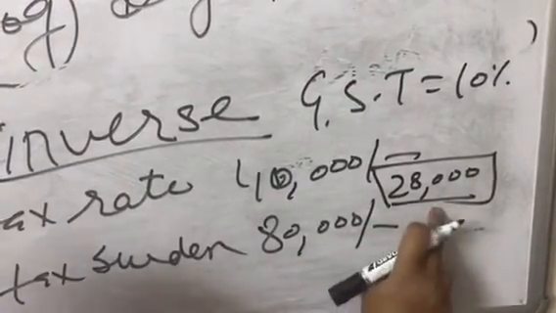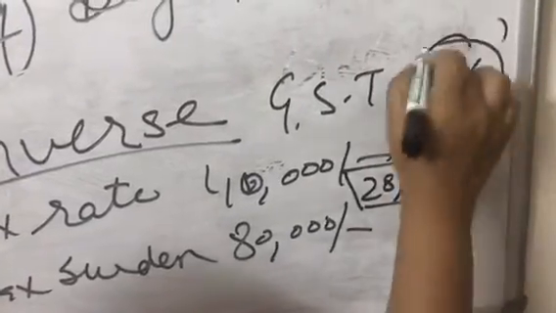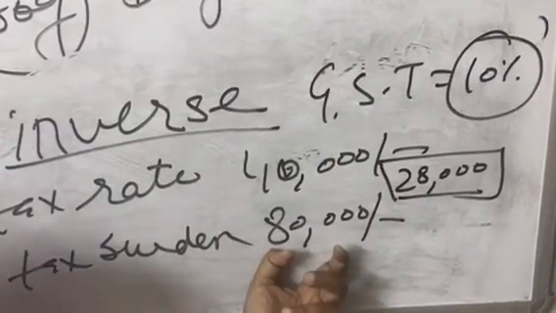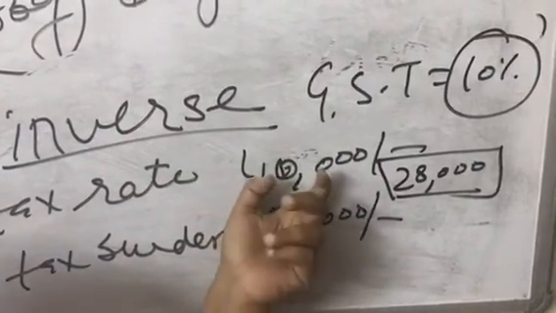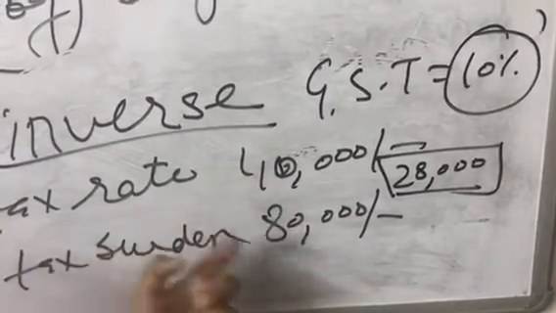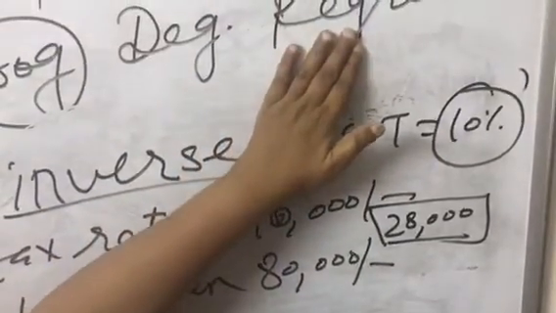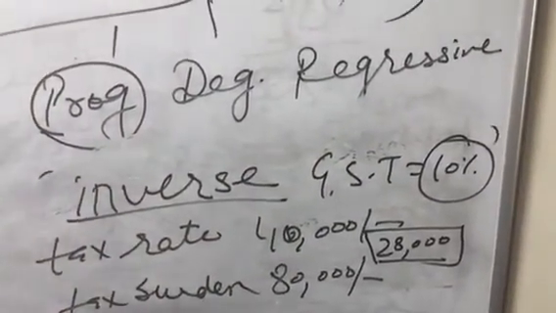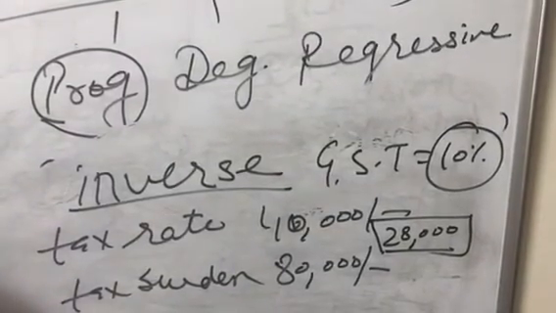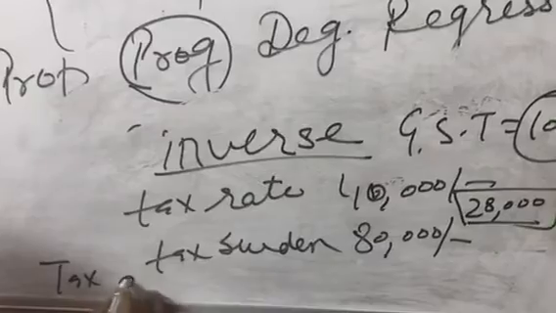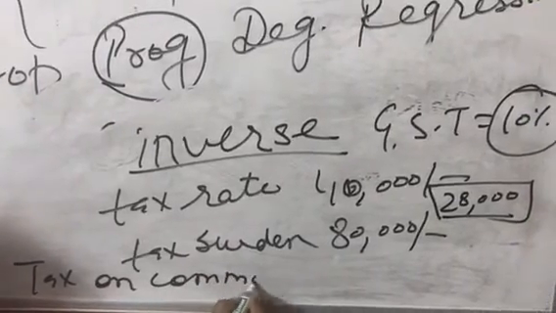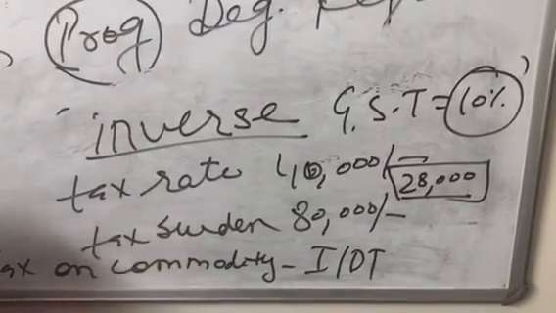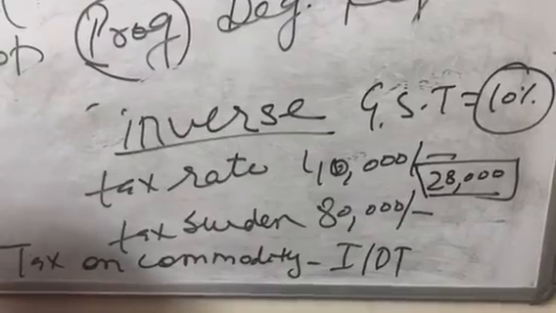So on 28,000, I need to pay 10% as GST. Whether my income is 40,000 or 80,000, it hardly makes any difference. The tax burden is going to remain the same. That is why in the regressive taxation system, we study that there is an inverse relationship, because the tax burden is more on the poor and less on the rich class. And in India, the tax on commodity is what? It is indirect tax, right? So indirect tax is regressive in nature, because we have more burden on the poor as compared to the rich.